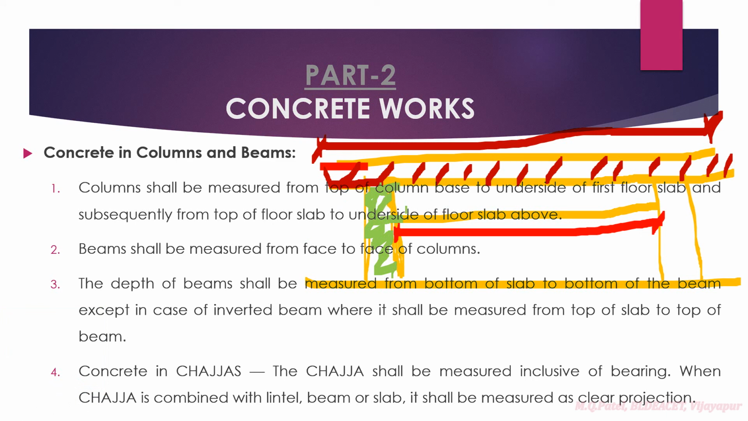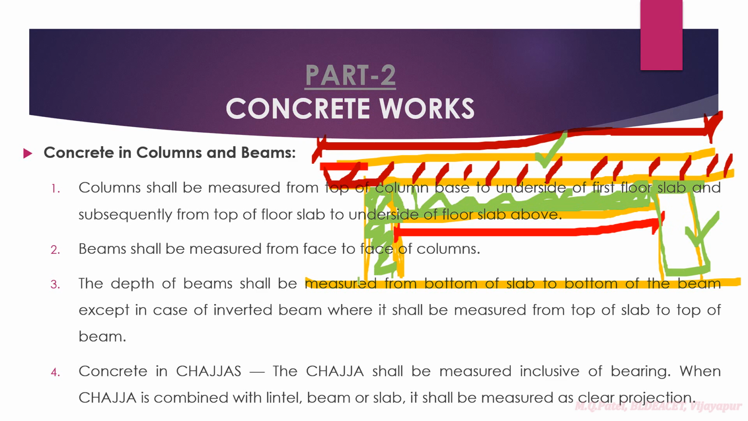But what happens is that when you are going to measure the concrete quantity of this beam, you have to measure from this face till this face, right? Only this much has to be the beam quantity. So this will be the slab quantity, this will be column, this will be beam, and this will be slab quantity, right?